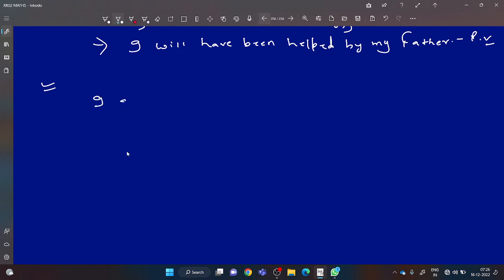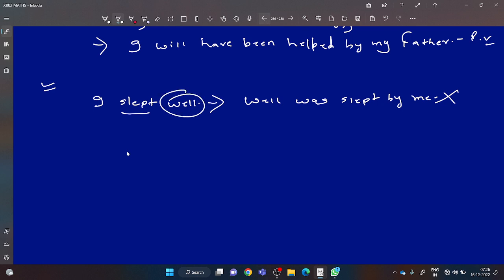Like if I say I slept well, change this into passive voice. How will you change? Well was, this is past and different. Well was slept by me. This is incorrect. Why? Because passive voice is done only with that verb where the verb is a transitive verb. Now you will say, sir, what is a transitive verb? Transitive verb will always take an object with itself.